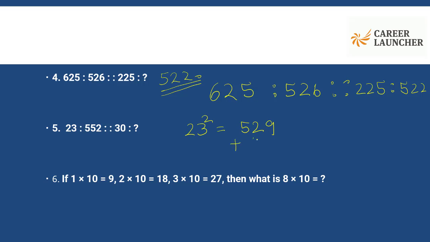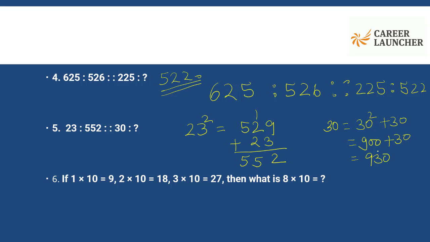Let me just add 23 to it. And bingo, what do I get? 552. So basically for 30, what I have to do is find out 30 square and add 30 to it. 30 square happens to be 900 plus 30. My answer would be 930.